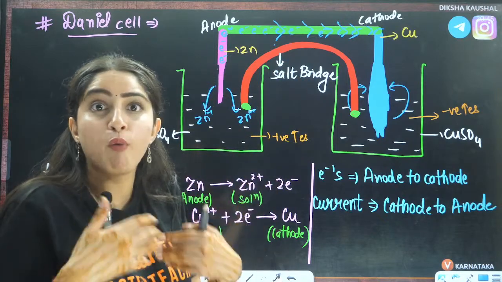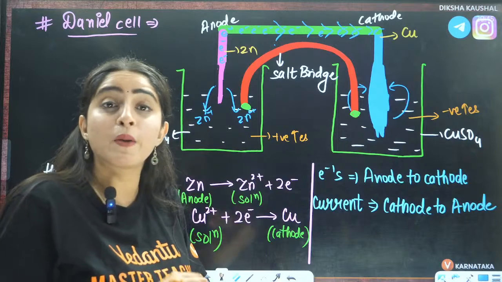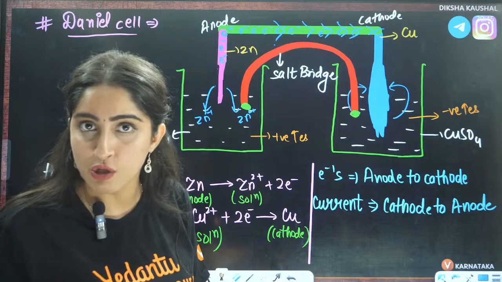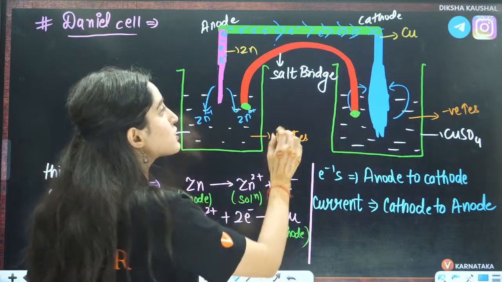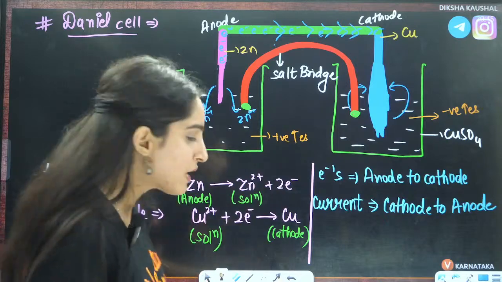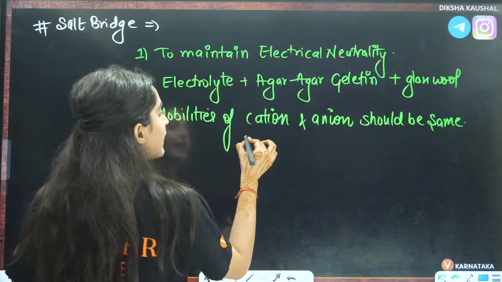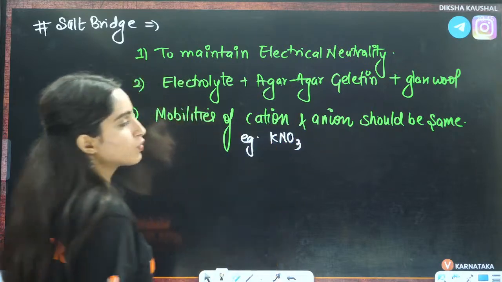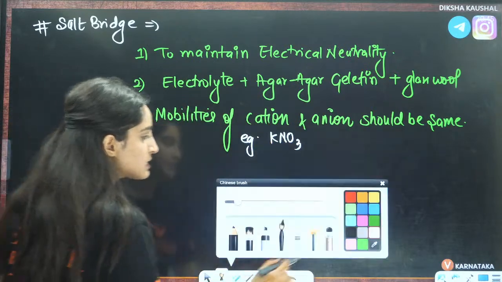But if the speed of the positive charge is more and the speed of the negative charge is less, even then you will not have electrical neutrality in the solution. That is why the mobilities of positive and negative charge in that electrolyte should be the same, right? Now an example of that electrolyte is KNO3, right? That's a very, very good electrolyte.